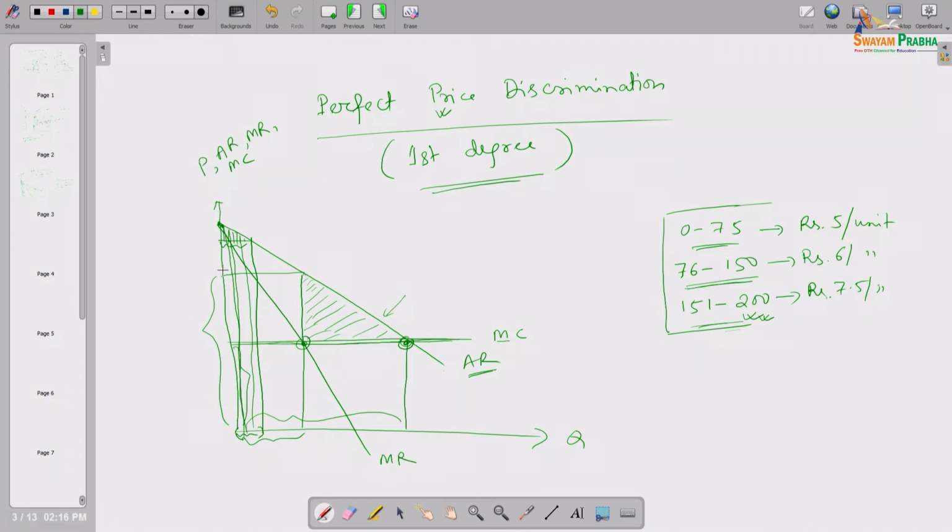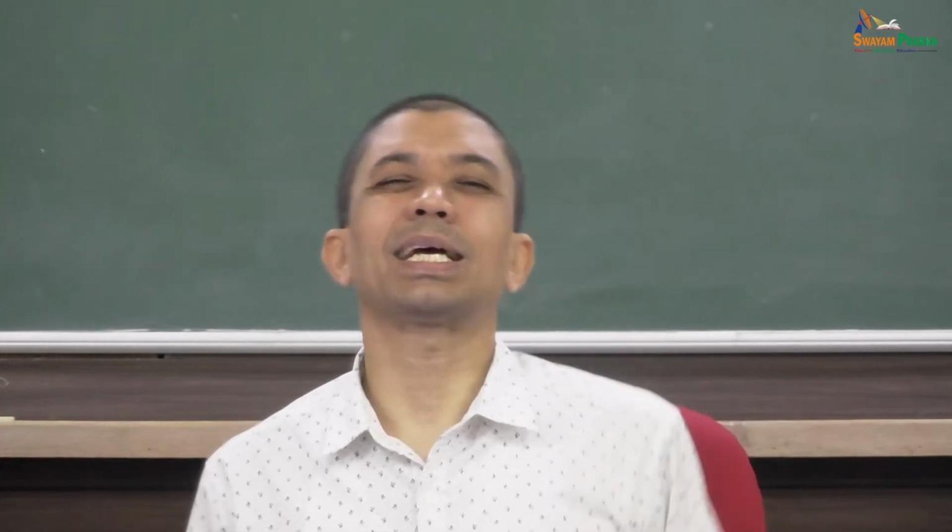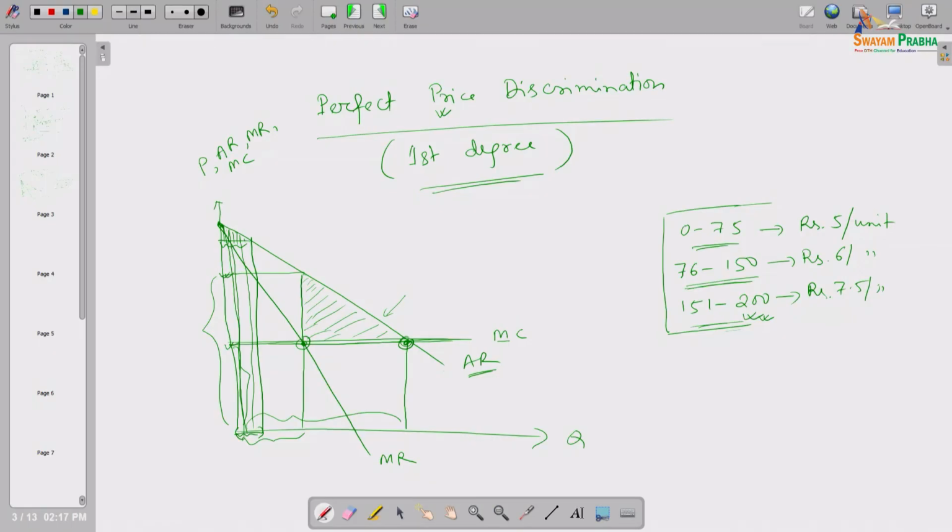So all the consumer surplus, whatever that consumer could enjoy by paying this price or that price, is entirely grabbed by the monopolist by setting the price exactly equal to the maximum willingness to pay of that customer, and that is true for every unit. From the customer's point of view, in that segment of consumption, he is paying a different price for different units. So it is basically one sort of second degree price discrimination, because different units, different price.